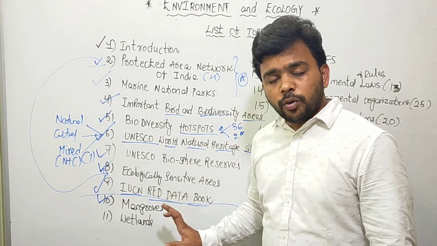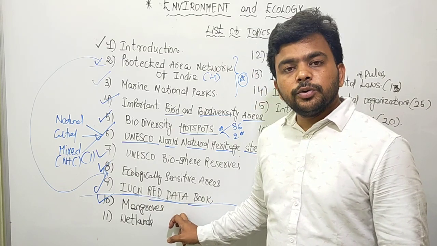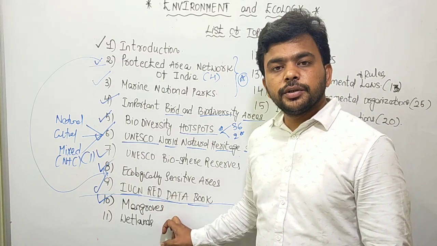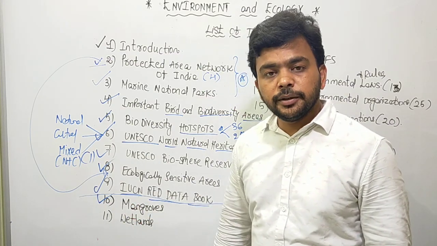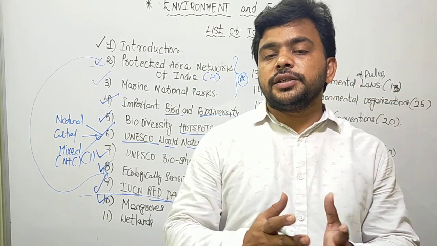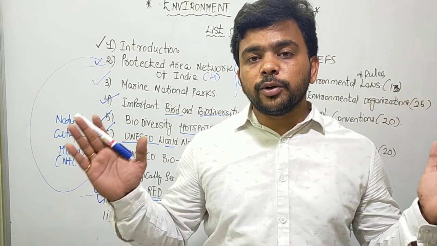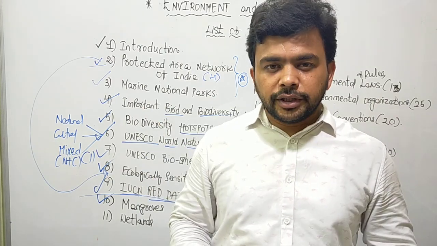We'll discuss what mangroves are, where they are located, what the importance of the mangroves is, what the threats to the mangroves are, and what the negatives of the mangroves are. Where are the mangroves located in India? We discuss the formation of the Sundarban mangroves, the world's largest continuous stretch of mangrove ecosystem on planet Earth. How is it formed? What are the facts associated with it?